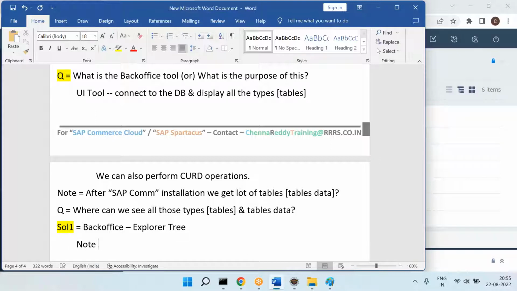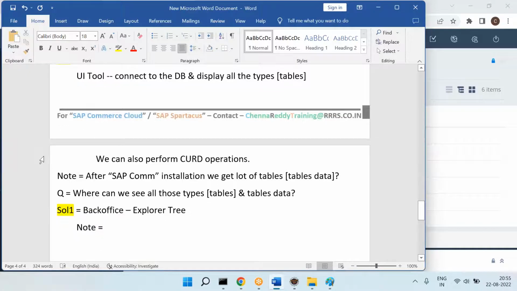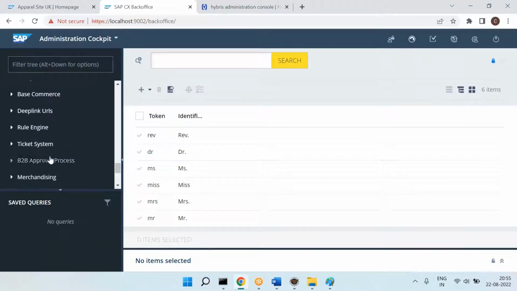But note, can you please understand this? In the back office explorer, we see important tables, important types. What is the meaning of important types or tables? You take any e-commerce site. Is the order table important or not?